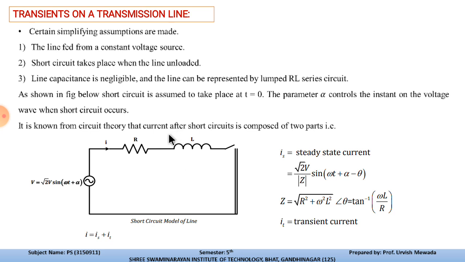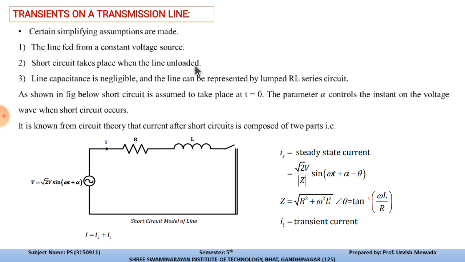Second, the short circuit takes place when the line is unloaded. So whenever the line is unloaded, at that time the short circuit takes place. And third, the line capacitance is negligible. This means we neglect the capacitance between line to line and line to ground. These are the assumptions which we make to calculate the transients on the transmission line.